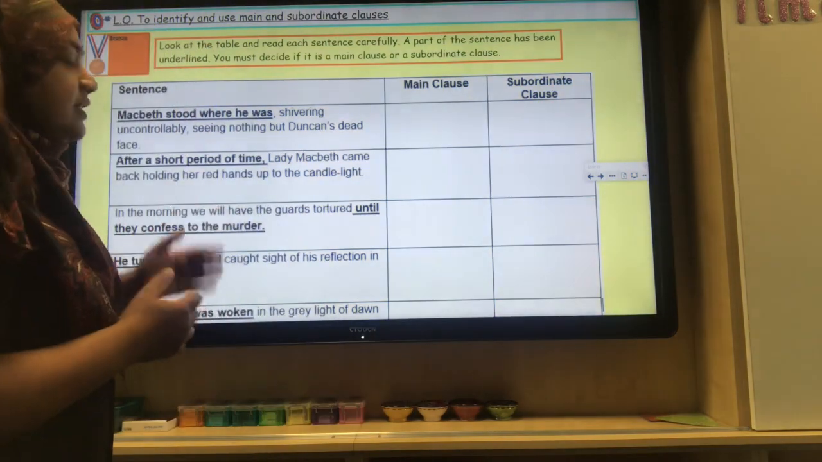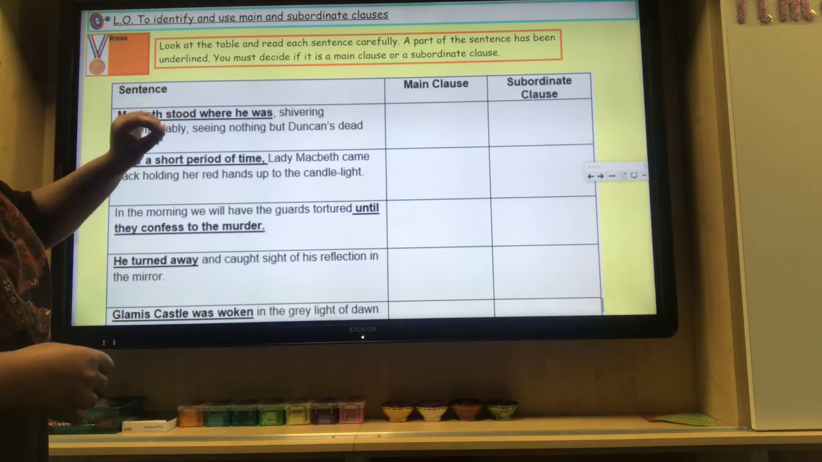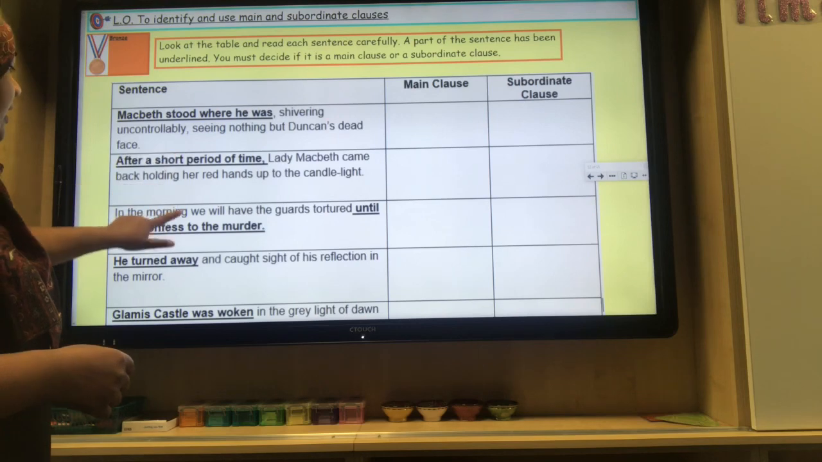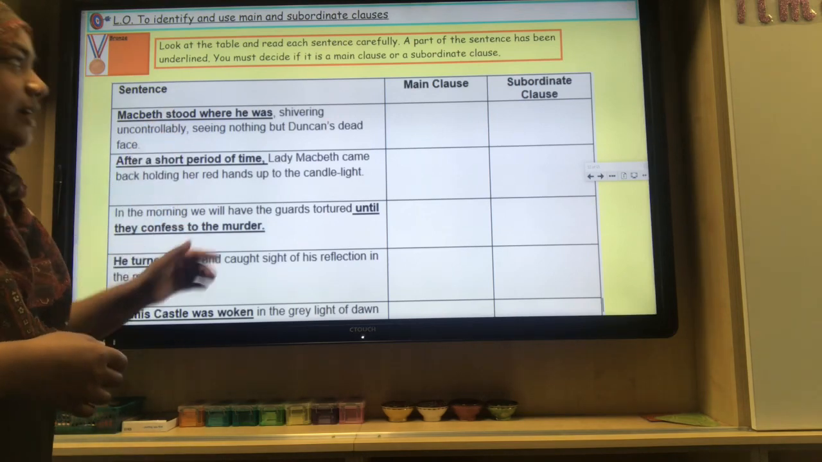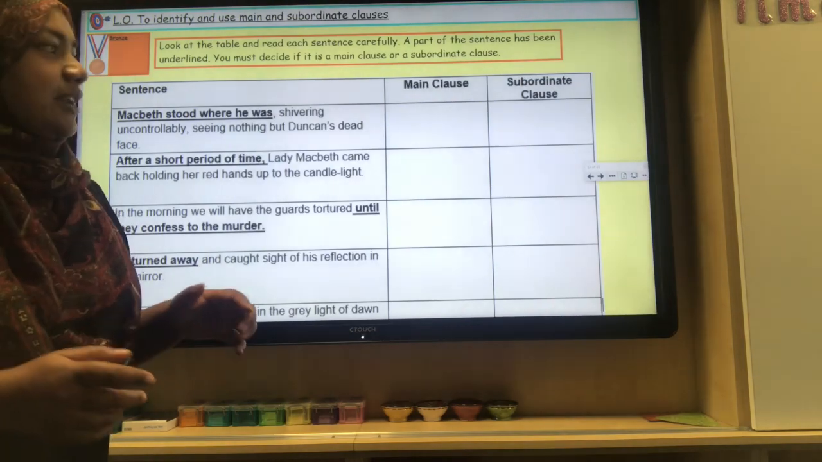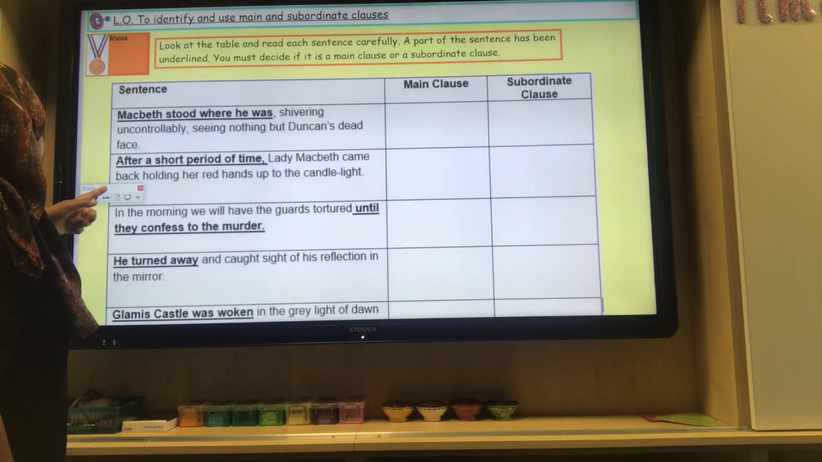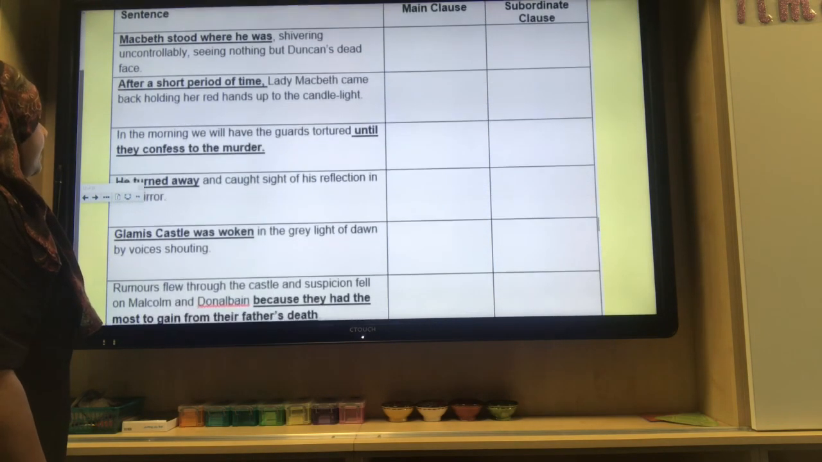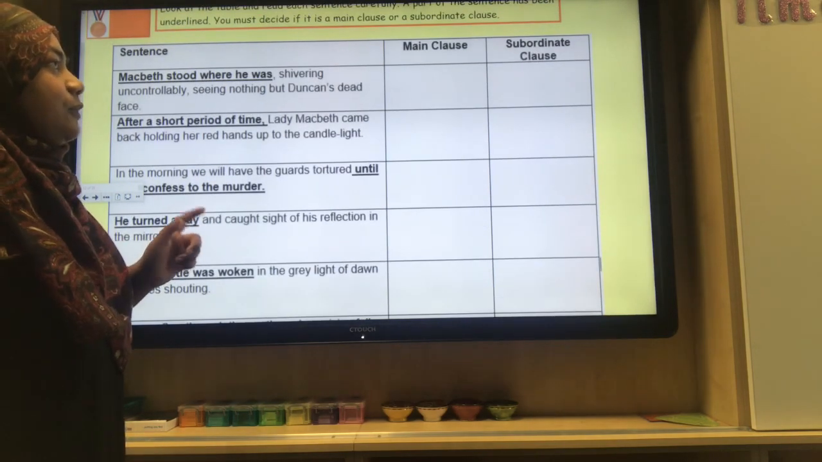So, for bronze, it's quite simply the following. Look at the table and read each sentence carefully. A part of each sentence has been underlined. You must decide if it's a main clause or a subordinate clause. So, Mrs. Gale, what's a main clause again? It must contain a subject and a verb. And a subordinate clause? It contains a subordinating conjunction. Good, and it doesn't make sense on its own. So you've got a few sentences here to look through, and you need to decide whether each is main or subordinate.